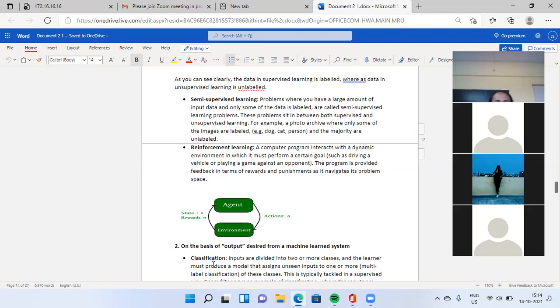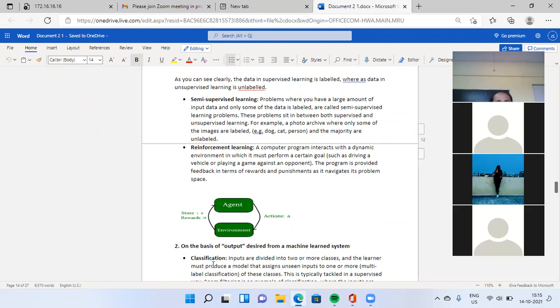These problems sit in between supervised and unsupervised learning. For example, a photo archive where only some of the images are labeled, such as dog, cat, person, and the majority are unlabeled. Yes, a good example.